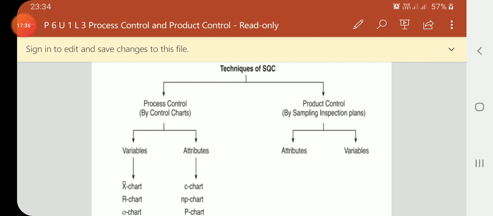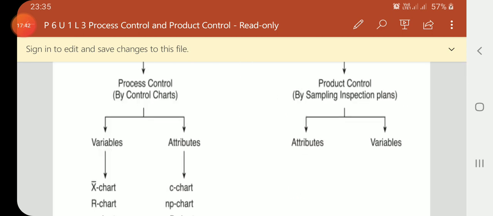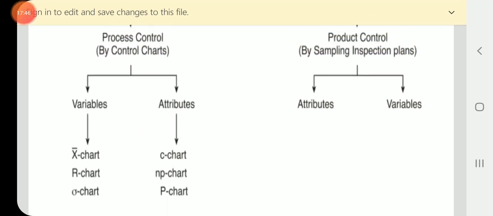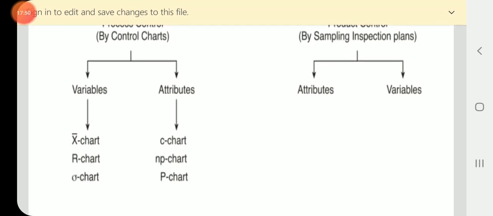Now come to process control. It is divided into two kinds of control charts: control charts for variables and control charts for attributes. Control charts for variables are the X bar chart, R chart and sigma chart. Control charts for attributes are the C chart, NP chart and P chart.